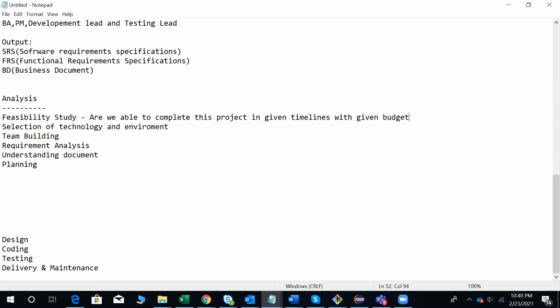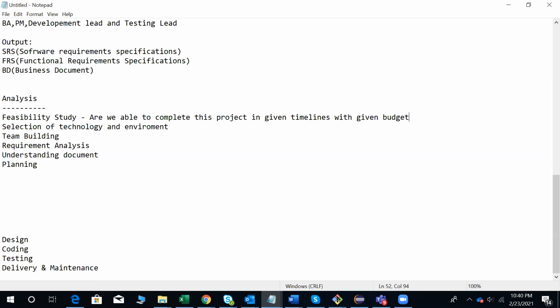And yeah, so they are going to analyze whether we are able to complete it in the given timelines within the given budget or not. If they feel that we cannot do that, then the project manager will send a mail to the client asking for more time and more budget. That's it. Okay, so that is about the feasibility study part.